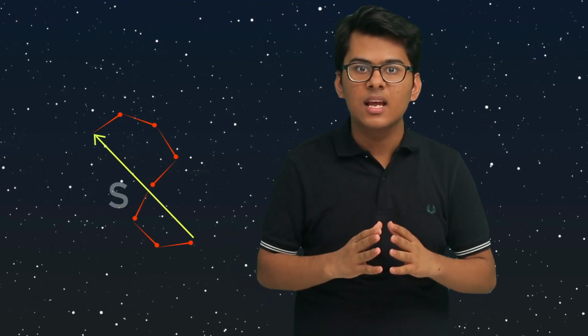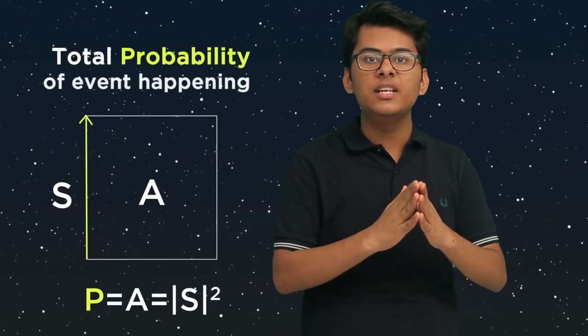If we connect all the stopwatch needles from head to tail and then finally connect the head of the first needle to the tail of the last, then we will find the total probability of that event happening.